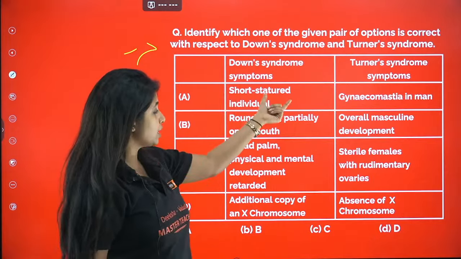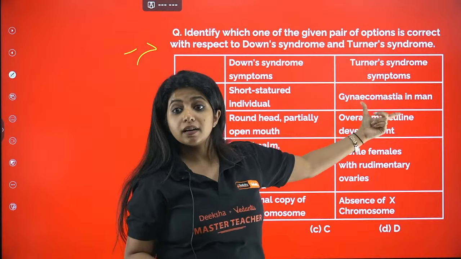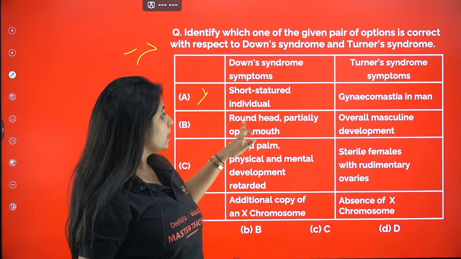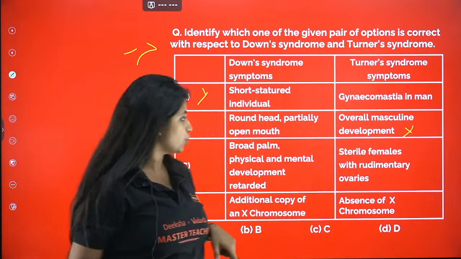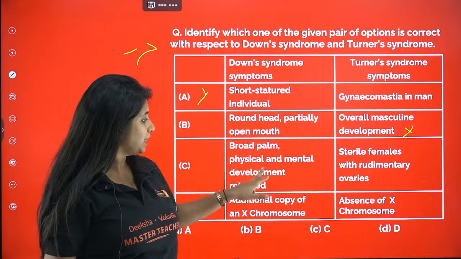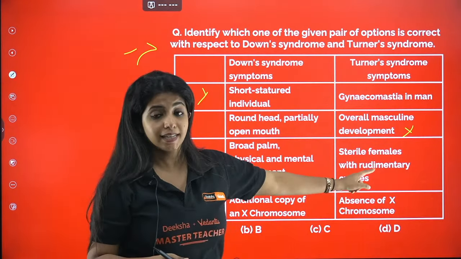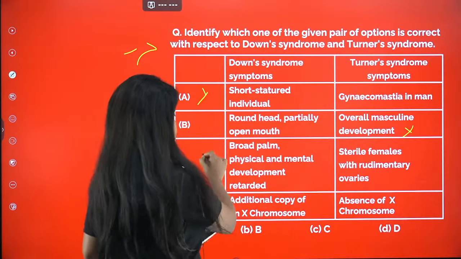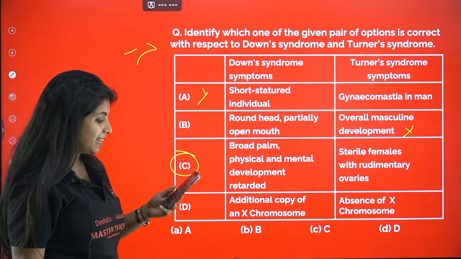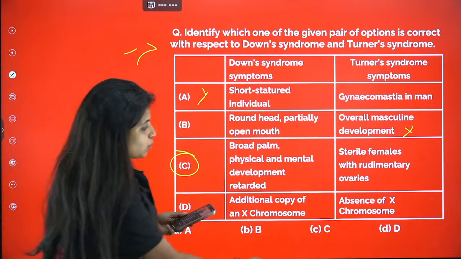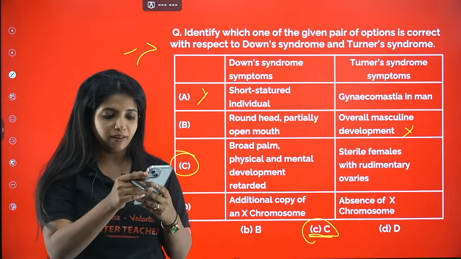Down syndrome, short stature, correct. Turner syndrome, gynecomastia, no, that is a symptom of Klinefelter syndrome. So that is wrong. Round head, partially open mouth, correct. Overall masculine development, again that is for Klinefelter syndrome. Broad palm, physical and mental development retarded, and sterile females with rudimentary ovaries. This is correct for Turner syndrome, and this is correct for Down syndrome also. So this has to be the correct statement. Yes, exactly, C is the answer.